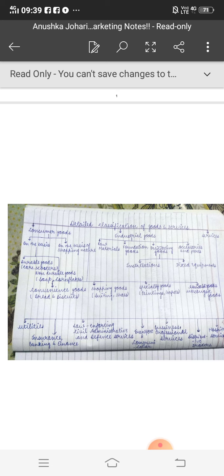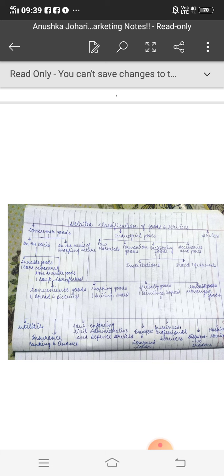Next, on the basis of shopping nature, there are following classifications. Convenience goods. Convenience means ease or comfort, meaning a customer purchases goods according to his or her comfort or ease. Example, bread, biscuits. For these goods, we don't need to compare, we don't need to check the brand. Example, bread, biscuit, milk, fruits, wheat flour, pulses also.